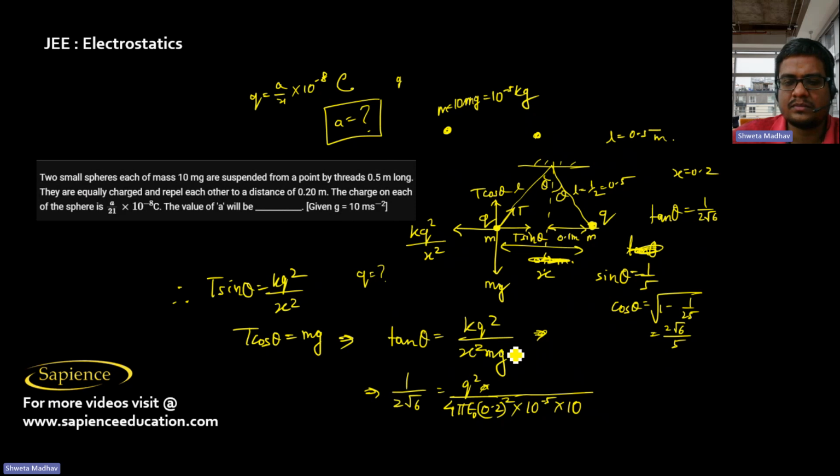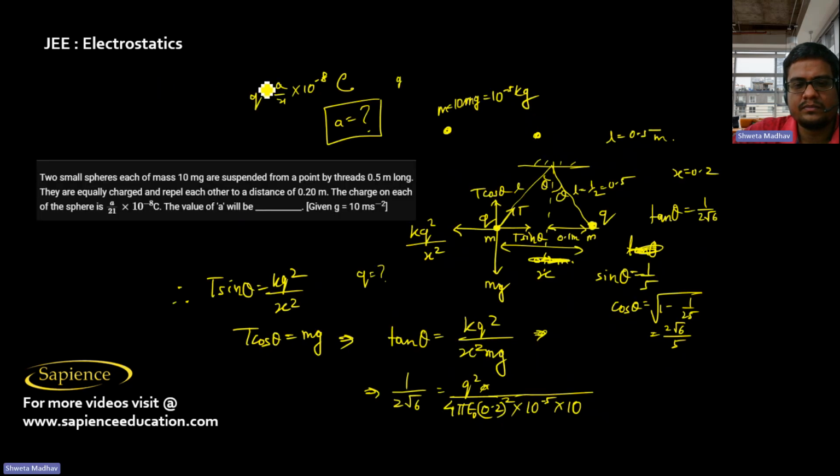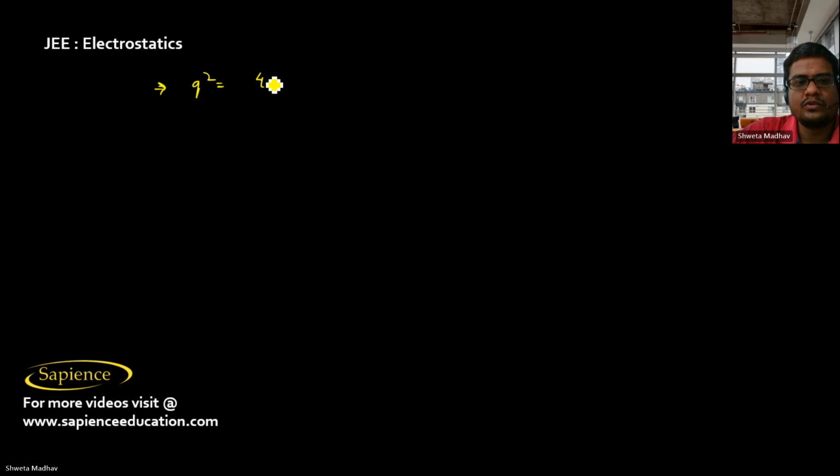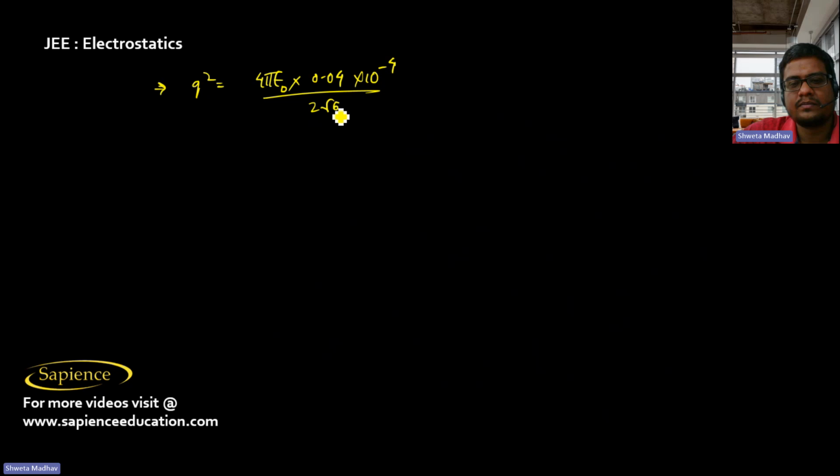So now Q square is equal to pi epsilon naught into 0.04 into 10 power minus 4 divided by 2 root 6 into 0.02.